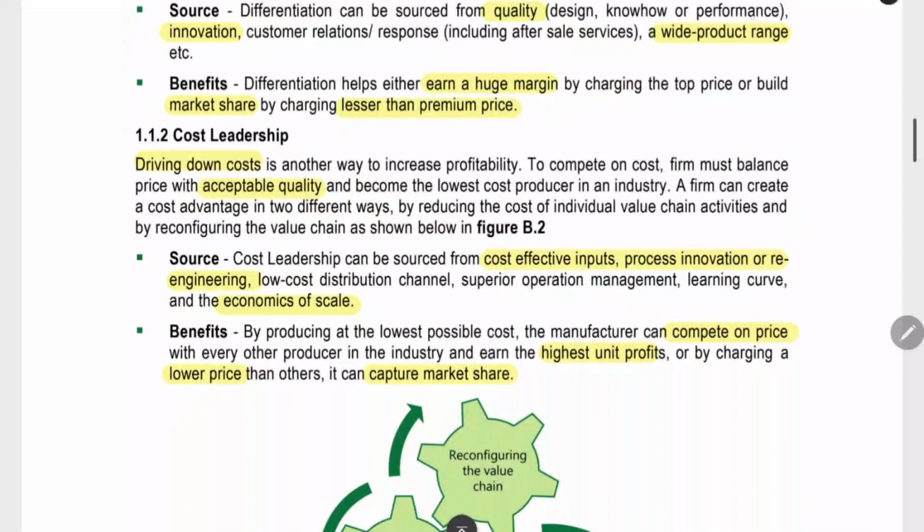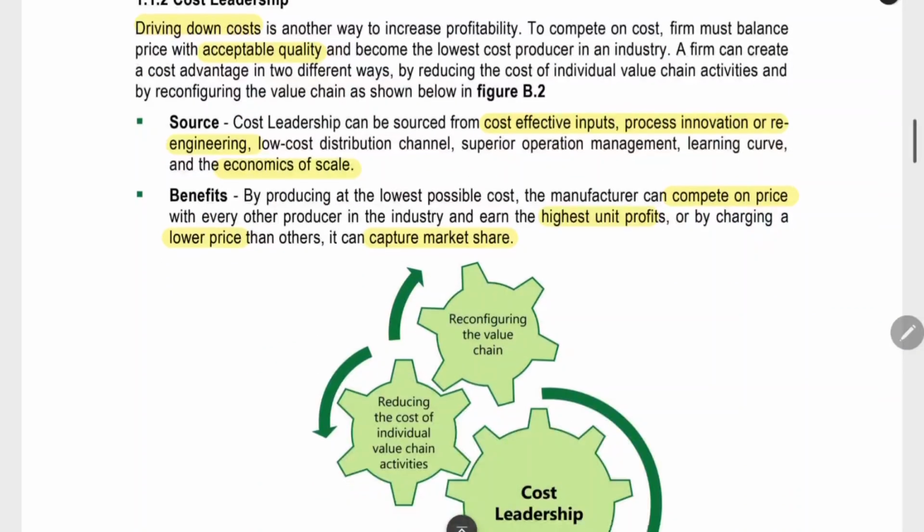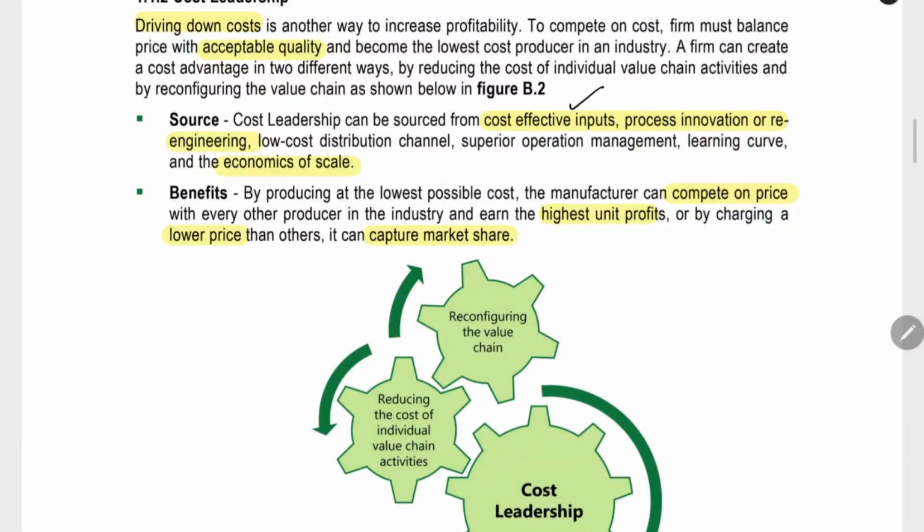When you reduce the cost, you have to give acceptable quality, not compromise very much on quality. You have to give a minimum quality, but at a low cost. So you have to use cost-effective inputs. For raw material, use cheaper raw material. Process innovation: you have to re-engineer and modify the process so that you get the least cost.